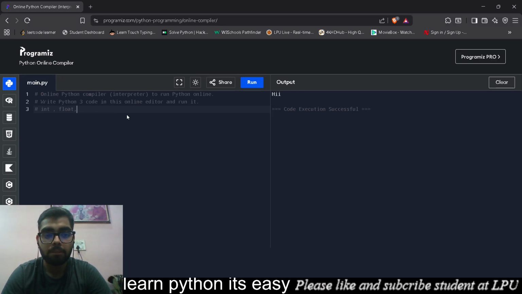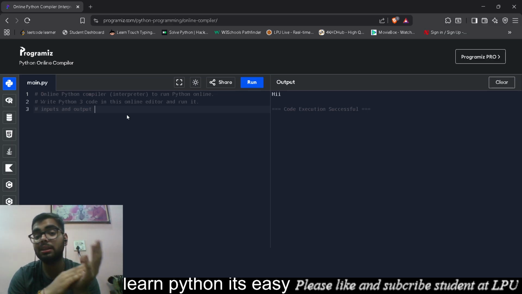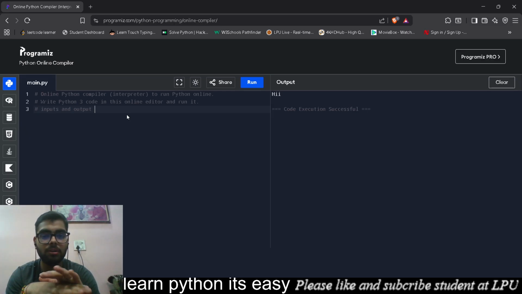Okay. So this was what we actually learned majorly in the last class. Then there are some input syntaxes, and we learned how to get our outputs. Okay. So this part also we have learned. Inputs can be taken in two different ways. One, first showing the message and then having the input. Another, directly taking the input. It doesn't matter. In both ways, we are getting our inputs and outputs.